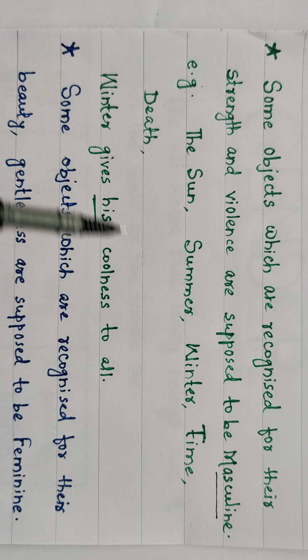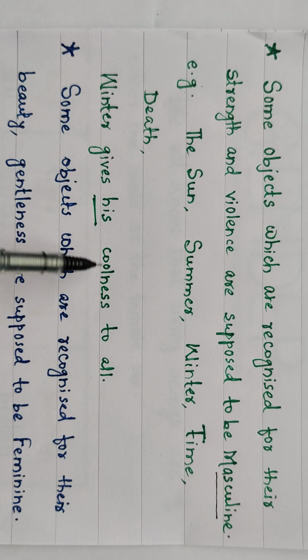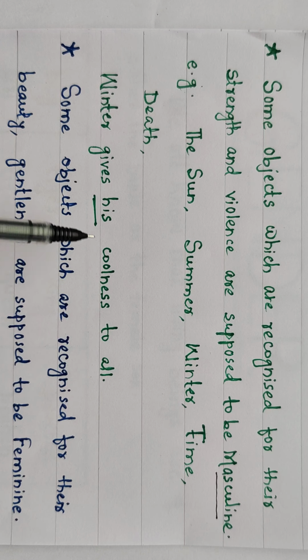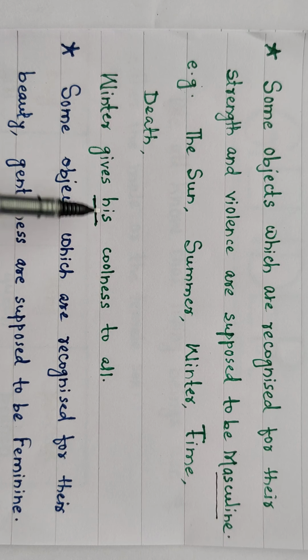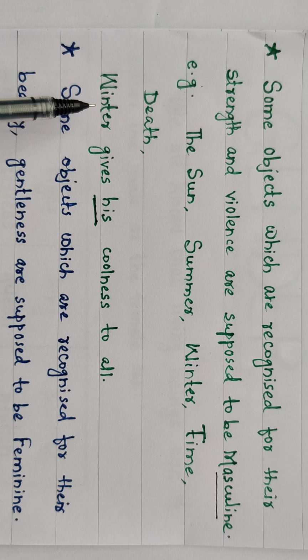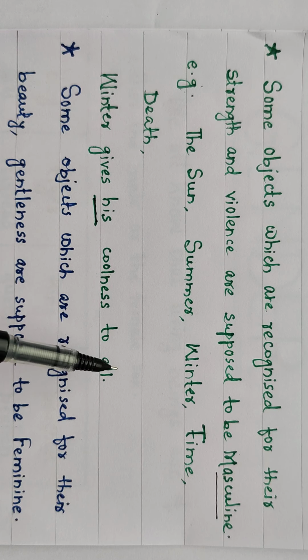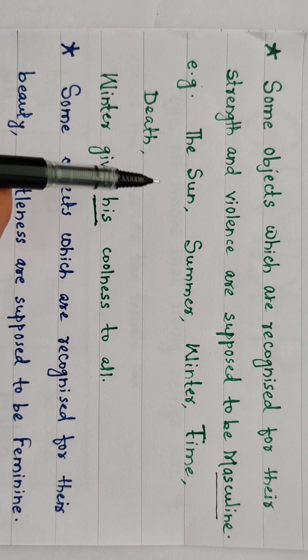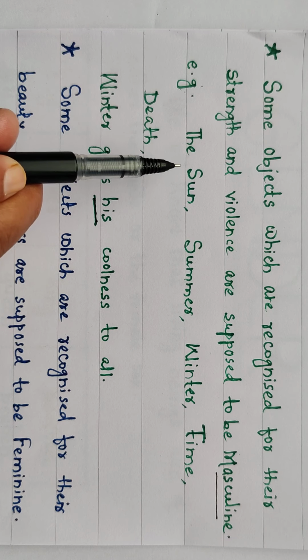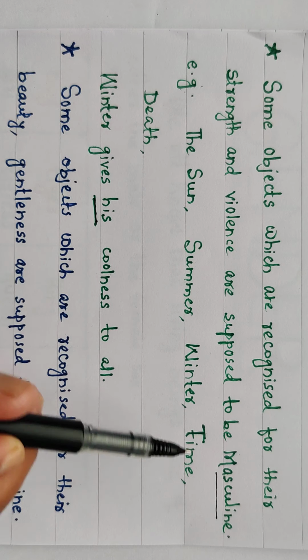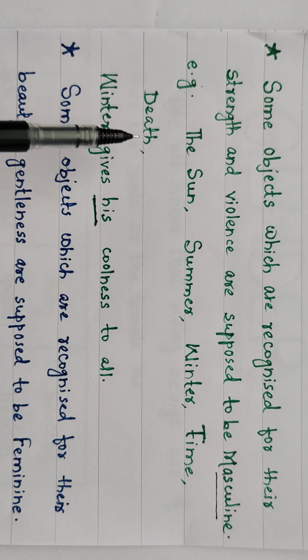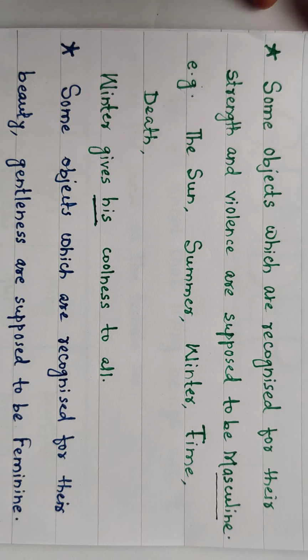Okay. For example, winter gives his coolness to all. Here his is used. It means winter is supposed to be of masculine gender. Okay. So remember these words, the sun, summer, winter, time, death, all these words are supposed to be of masculine gender. Okay.